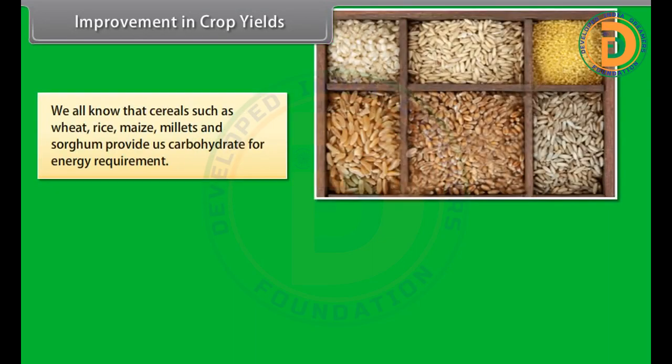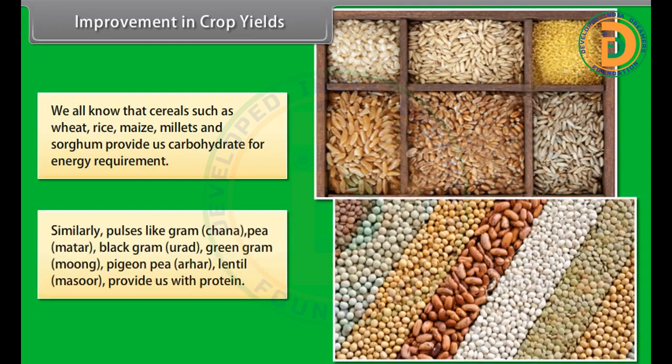We all know that cereals such as wheat, rice, maize, millets, and sorghum provide us carbohydrate for energy requirement. Similarly, pulses like gram, chana, pea, matar, black gram, urad, green gram, moong, pigeon pea, arhar, lentil, masoor provide us with protein.